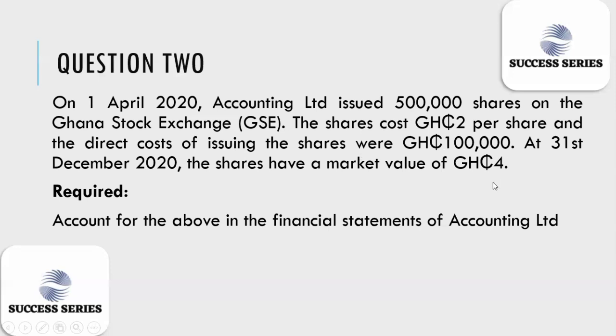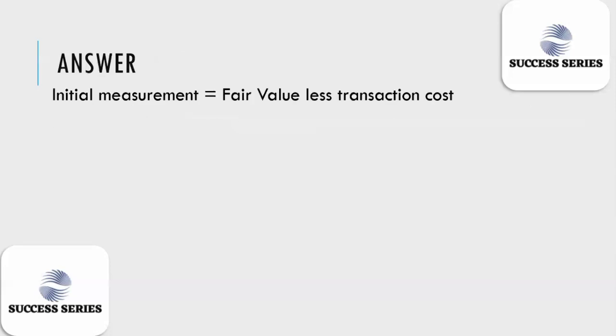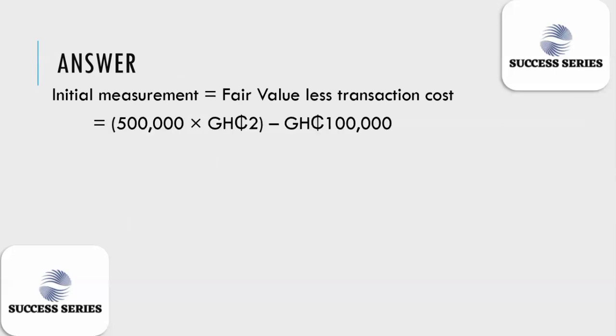Bear in mind, I'm not going to use the subsequent price, because with an equity instrument from the issuer's perspective, you don't remeasure. Now let's dive into our solution. We'll first start with the initial measurement. The initial value is our fair value less the transaction cost. How do we get fair value? Price times quantity. So here we need the quantity of shares, which was 500,000, multiplied by the price per share, which was 2 cedi.